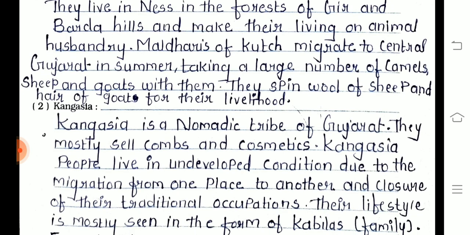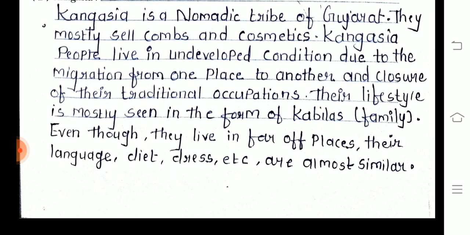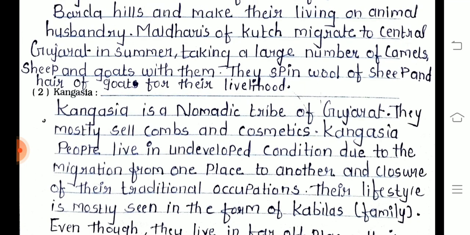Kangasiya is a nomadic tribe of Gujarat. They mostly sell combs and cosmetics. Kangasiya people live in undeveloped condition due to the migration from one place to another and closure of the traditional occupation. Their lifestyle is mostly seen in the form of Kabila's family. Even though they live in far off places, their language, diet, dress, etc. are almost similar. So here this chapter is over.